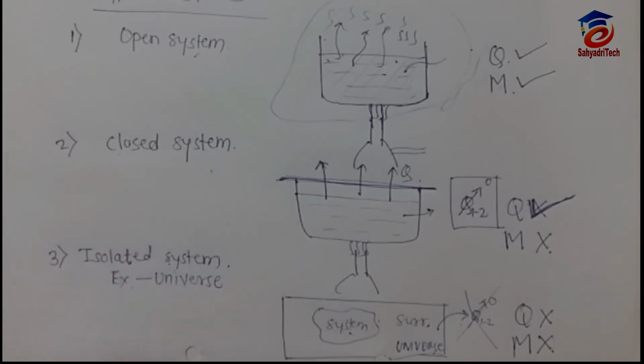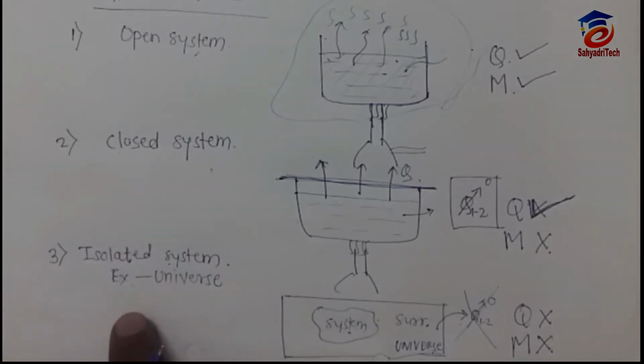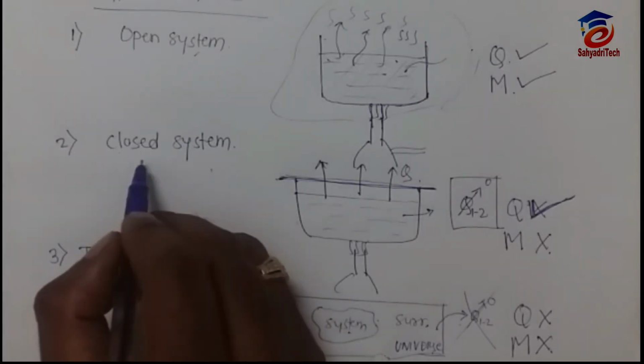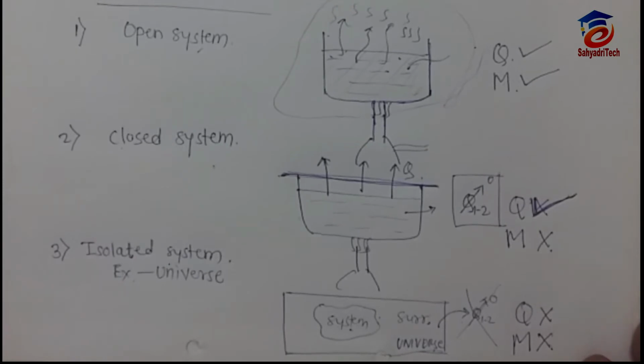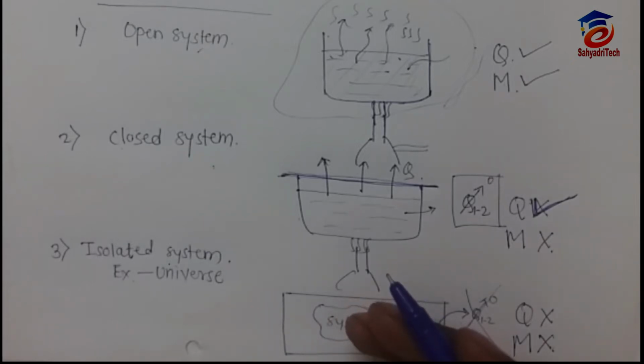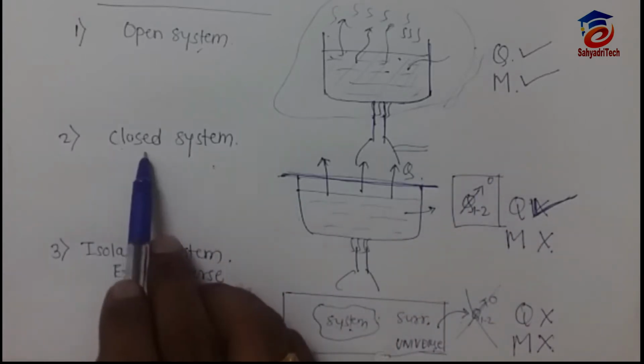In the exam, if they ask what is an example of an isolated system, there is a unique example of an isolated system, that is nothing but the universe. Don't say a thermos flask is an isolated system. In some books a thermos flask is given as an isolated system, that is wrong. It is a closed system example, because we know if we keep tea or hot water in a flask, its temperature will lower down after some time. Why will it lower down? Because there is transfer of heat from system to surrounding. So it is an example of a closed system.